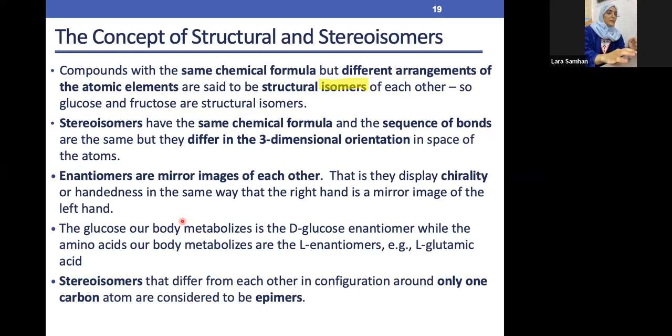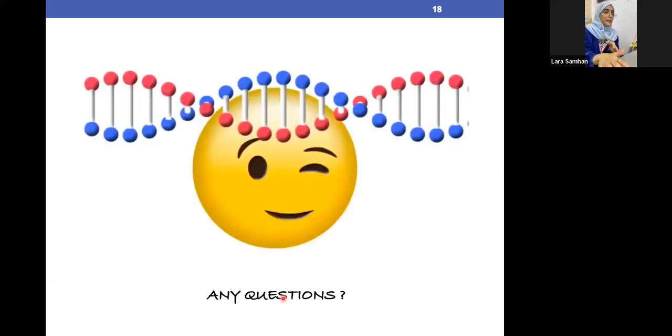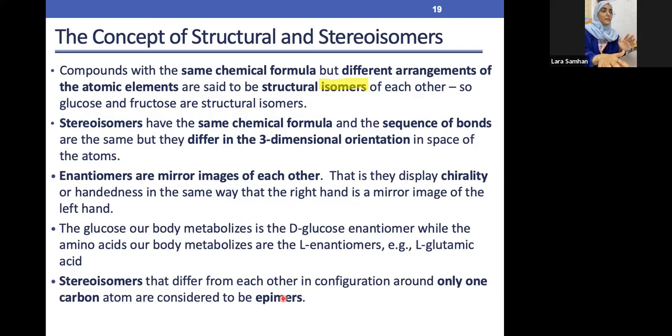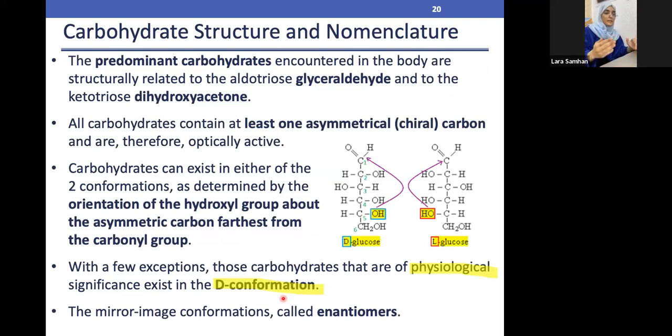And as we said, we have the D and the L. D is basically the right side. The OH after the C double bond OH is on the right side. And L, the OH is basically on the left side. And in regard to the stereoisomers, they have different configuration around one carbon atom. And if we have only one carbon atom difference, it's called as the epimer. Epi means one. So this is just explaining whatever we had before. So if before you understood everything in this previous slide, this means that inshallah everything else is going to be way easier, and we'll just repeat each and every concept عشان to solidify it inshallah.